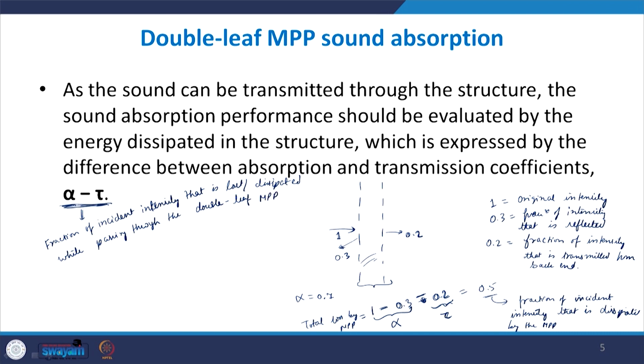So this becomes a better measure. Before, we were studying the plot of alpha versus frequency to study the absorption by the MPP. Now we will study the plots of alpha minus tau versus frequency to see the effective absorption by the MPP. So we are removing the transmission part.